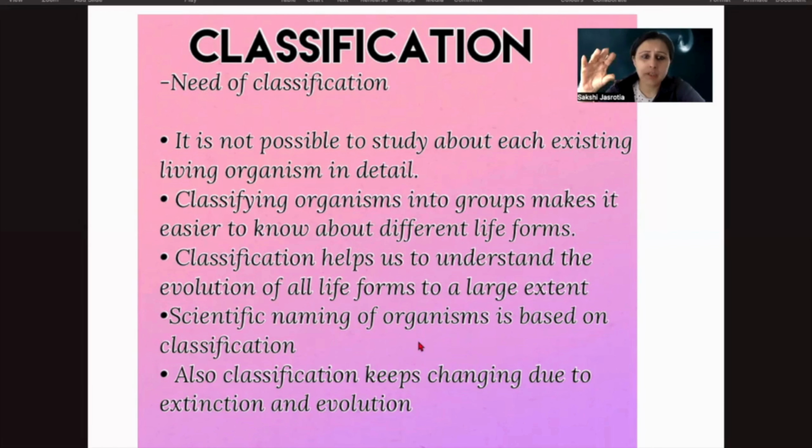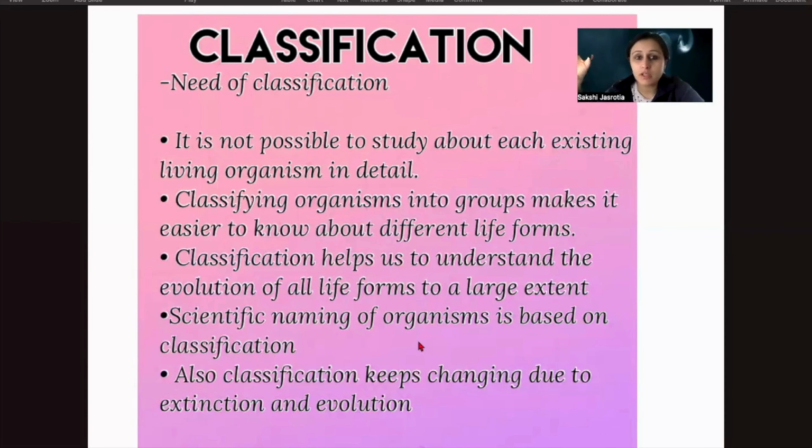So we classified them into various groups so that we know that the characteristics of this group are going to be similar. If we are talking about these kinds of animals, then they show the same type of features, right? Let's take an example of birds.